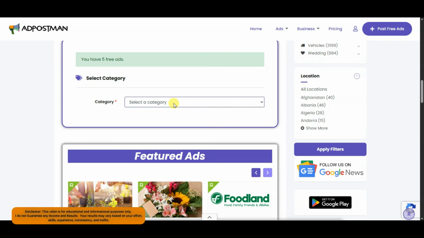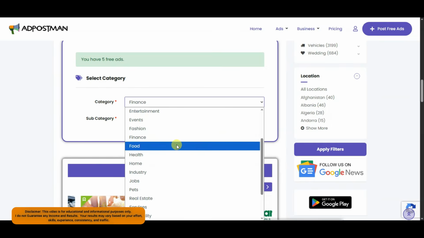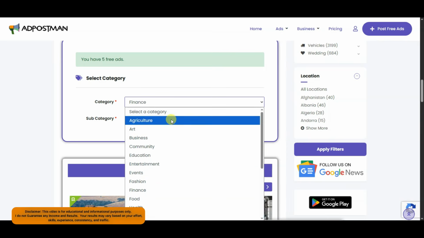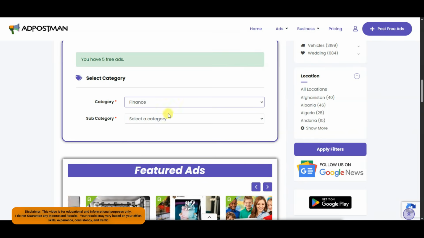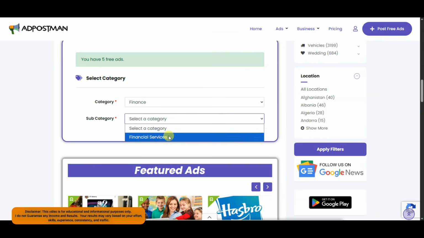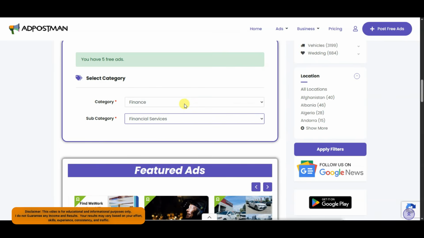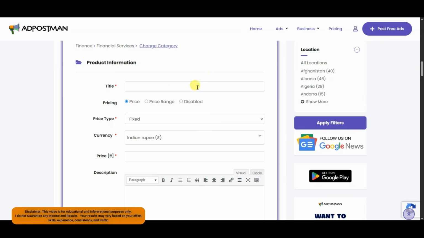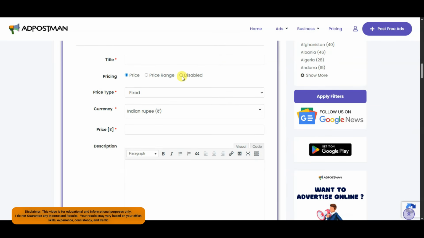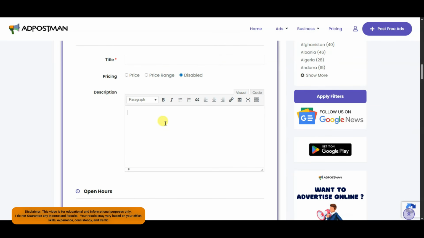You can select your category. You can see there are a lot of categories to choose from. You can choose here any of this category. Now select your subcategory. You can type your title. You can select your price. Now you can type your description.